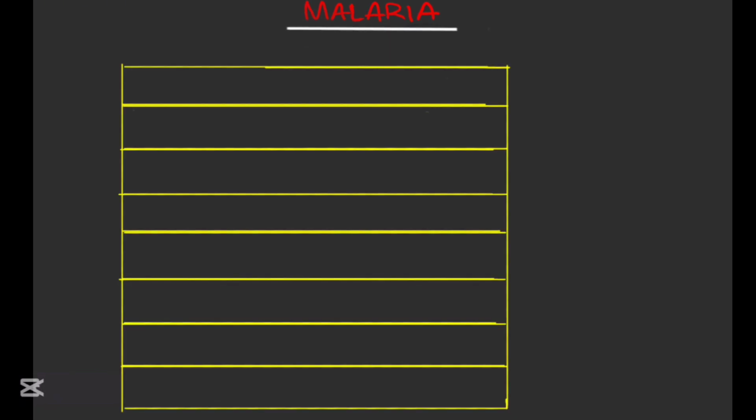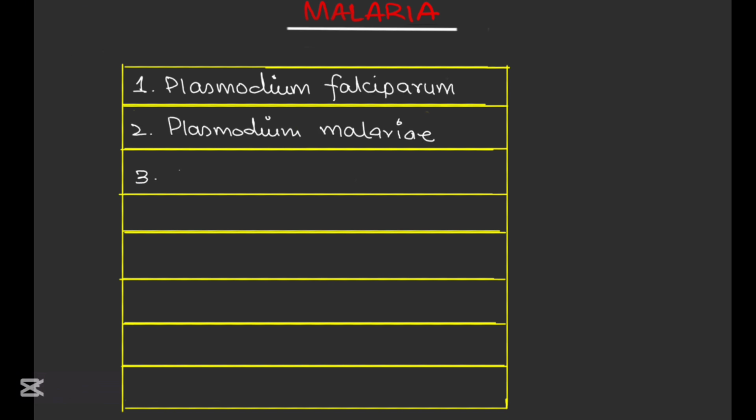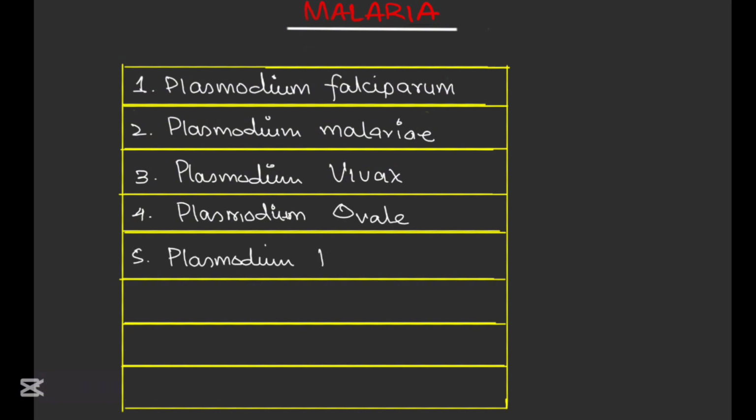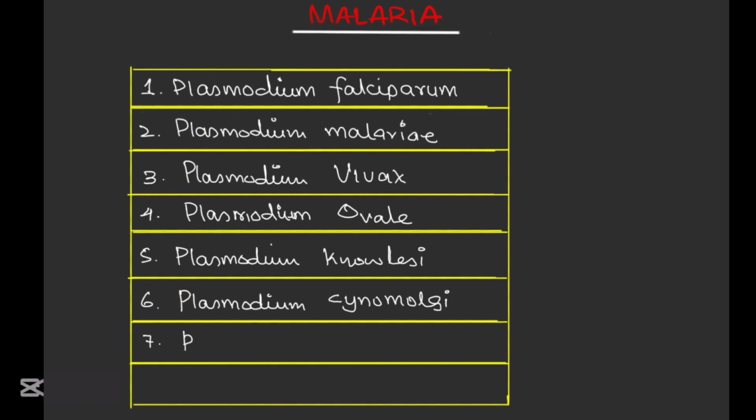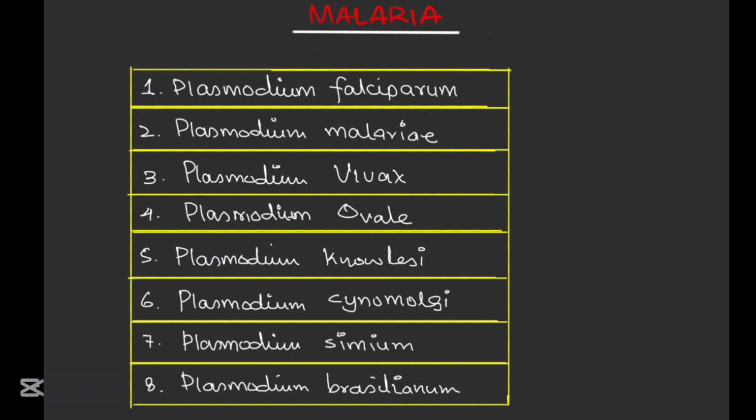Now let's talk about the Plasmodium species in detail. There are 5 Plasmodium species that result in human infections, but there are some other species that occur in primates that can also cause human disease. The Plasmodium species include Plasmodium falciparum, Plasmodium malariae, Plasmodium vivax, Plasmodium ovale, and Plasmodium knowlesi. The other species that have also been known to cause human disease are Plasmodium cynomolgi, Plasmodium simium, and Plasmodium brasilianum.